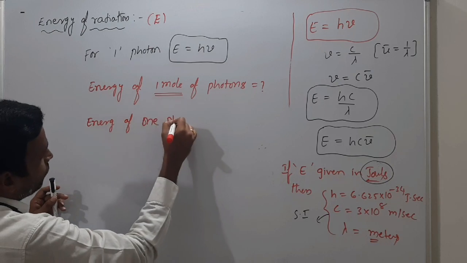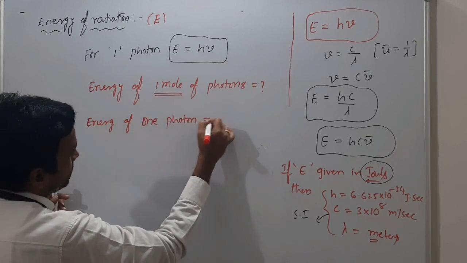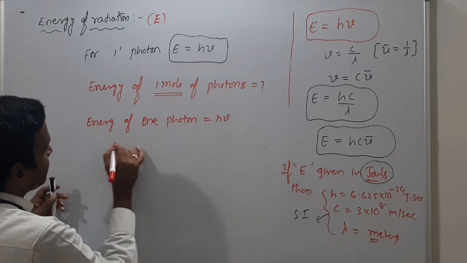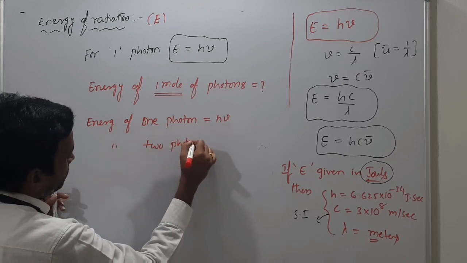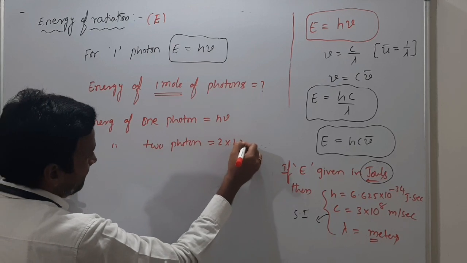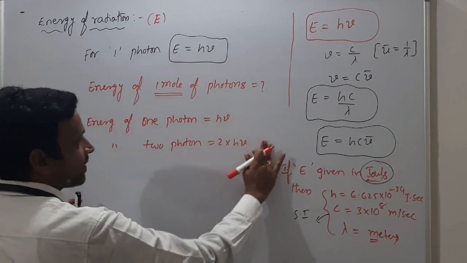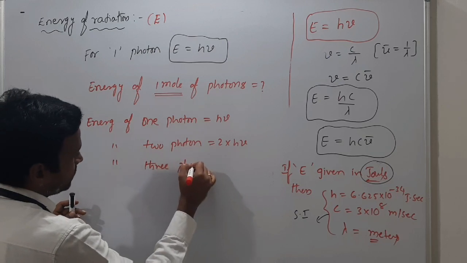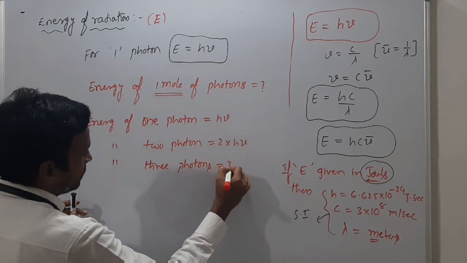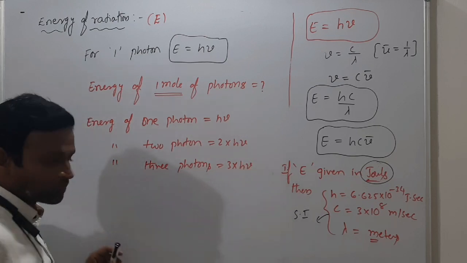Energy of 1 photon is h nu, right? So like that, energy of 2 photons, how much? It's 2 h nu, correct? Energy of 3 photons, how much? 3 into h nu, right?